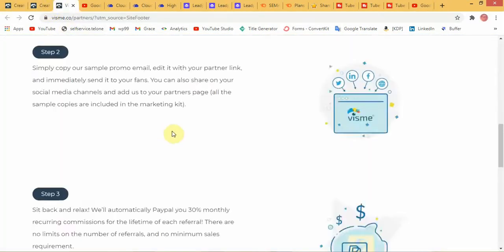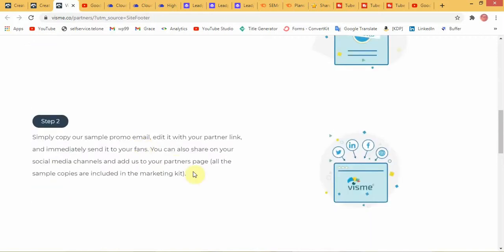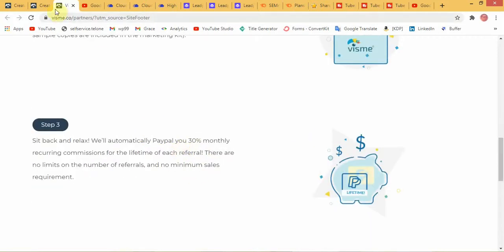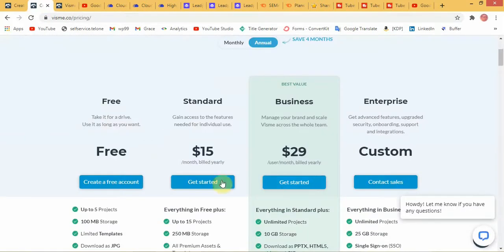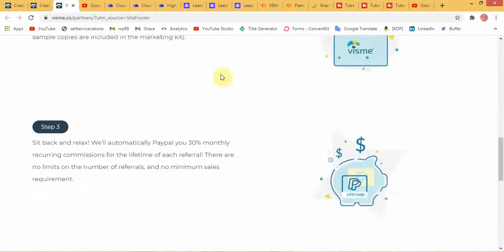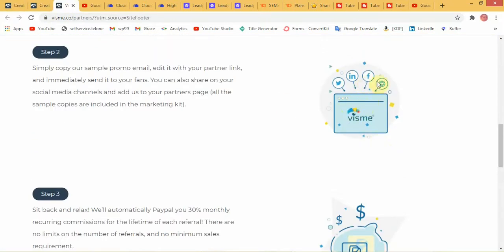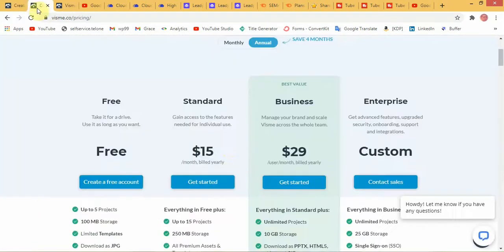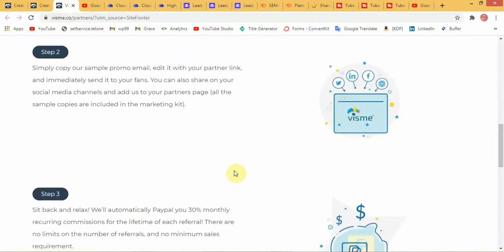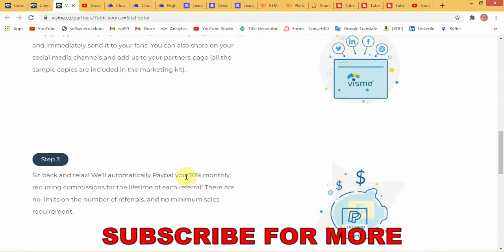You sign up for their affiliate program right here, and then you will be given a link that you can promote on social media. If people click your link, they will be brought to this page, and if they buy one of these products, standard, business or enterprise, you then get paid a commission of 30%.